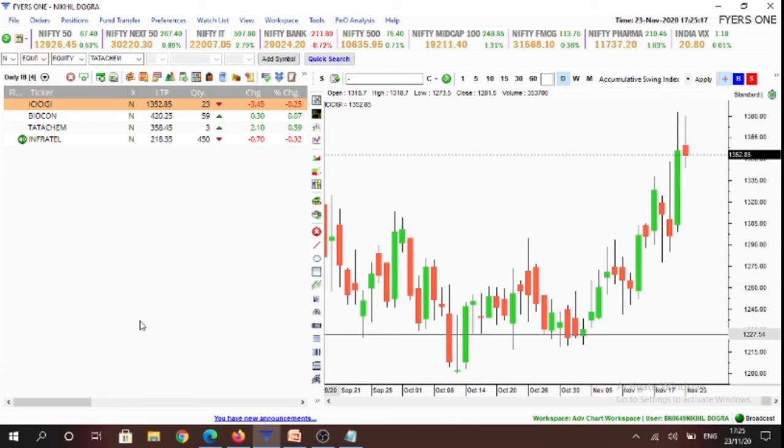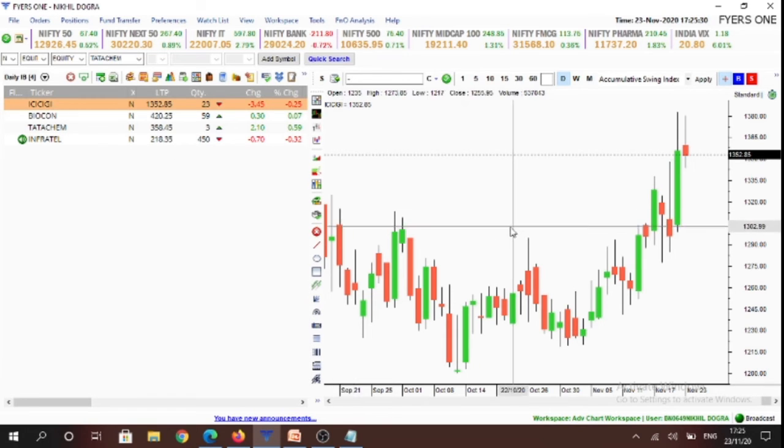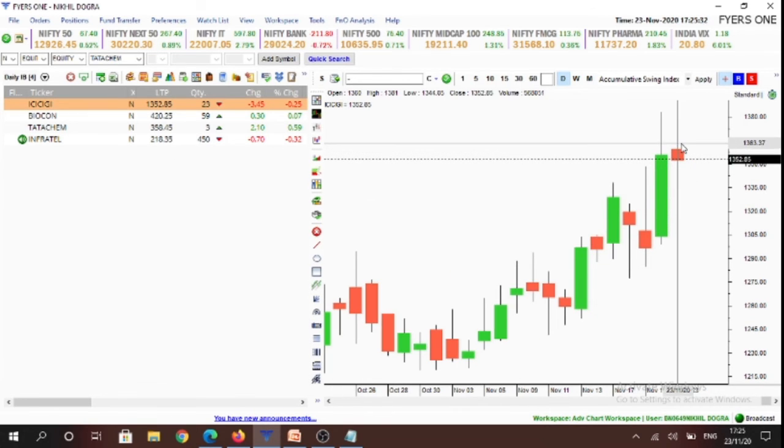Now we are going to discuss our stock watch list for tomorrow. The stocks that we have chosen are all inside candlesticks. The stocks are ICICI Lombard General Insurance, Biocon, Tata Chemicals, and Infratel. So we look for buying opportunities above 1381.1 levels or selling opportunity below 1344 levels in ICICI GI, that is ICICI Lombard General Insurance.